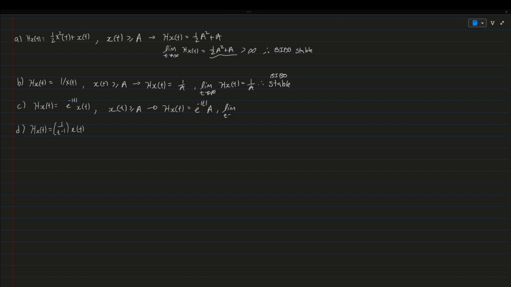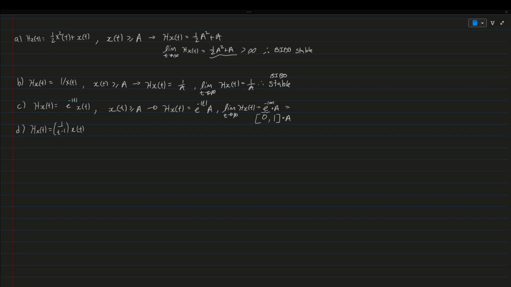We get e to the negative infinity times a. So when it's negative infinity, it's just going to be 0. And whenever t is 0, it's going to give us 1. So the e factor over here is always going to range between 0 and 1, and then it is multiplied by a. So that's why it's always going to be a bounded output.